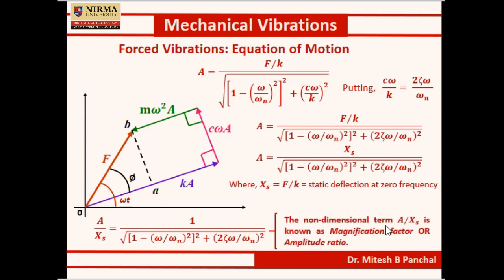The non-dimensional term A by XS is known as the magnification factor or amplitude ratio. Here A is the amplitude of the vibration and XS is the static deflection at zero frequency. So here we have derived the formula for the amplitude A.